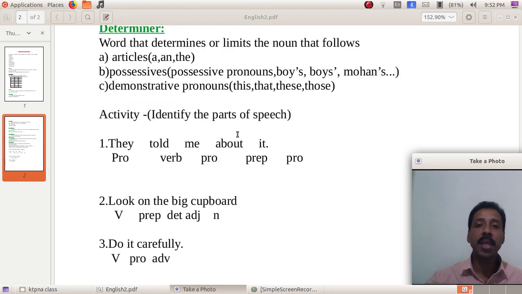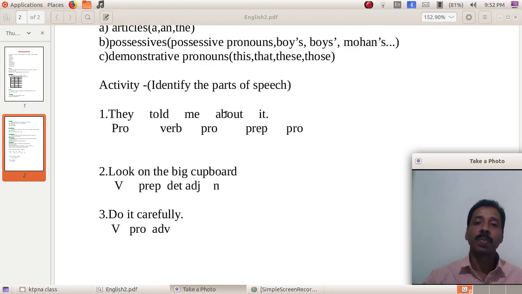Then there is an activity given here. This is the way you can find out whether you are familiar with all these terms. Here I have given certain sentences. We know that when we write a sentence, we use different words, and all the words belong to one of the nine parts of speech. All the words that we use in English belong to one of these nine parts of speech.